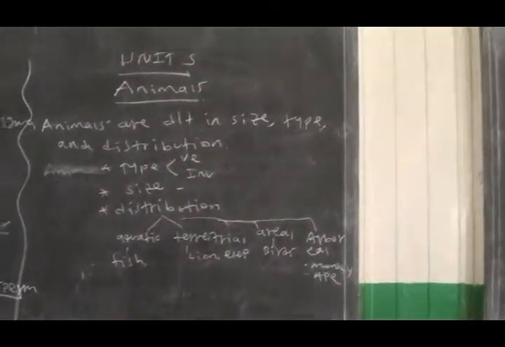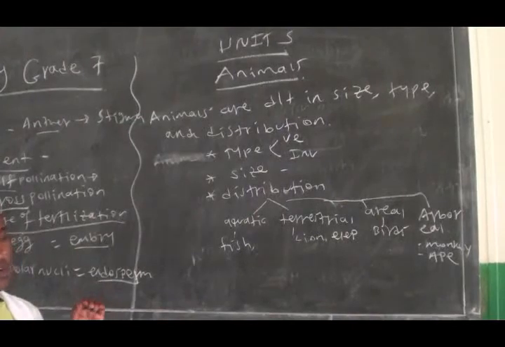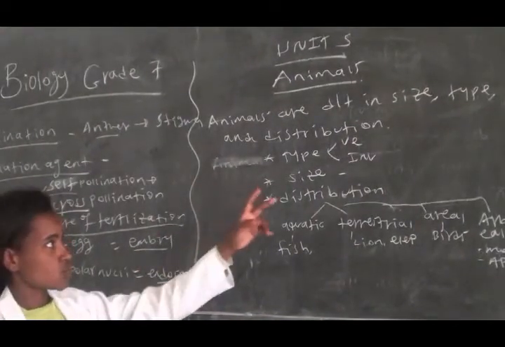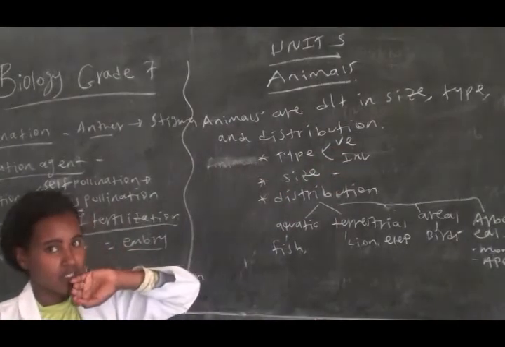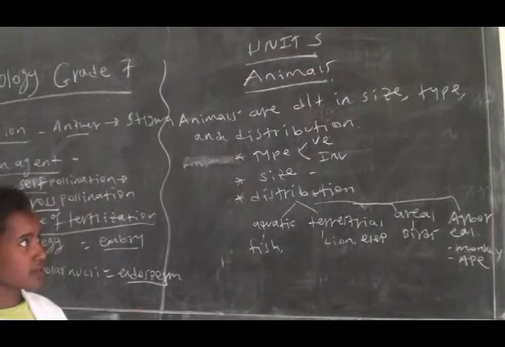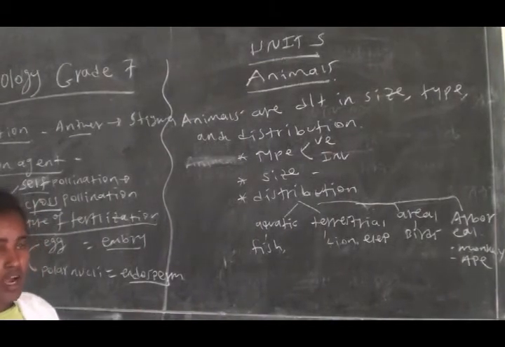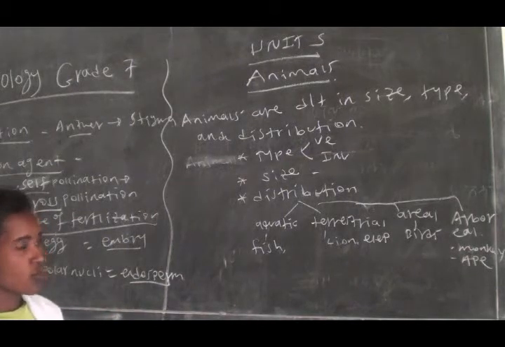There are different kinds of animals, but the major types of animals are these two, which are vertebrate and invertebrate animals. Vertebrate animals are animals which have a backbone, and invertebrate animals are animals which have no backbone.